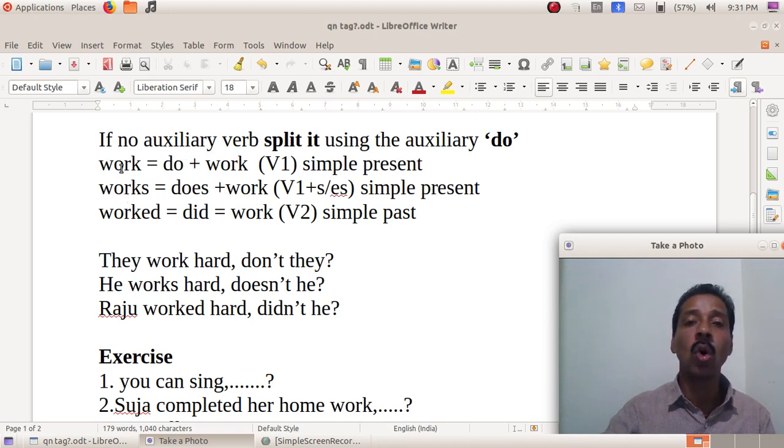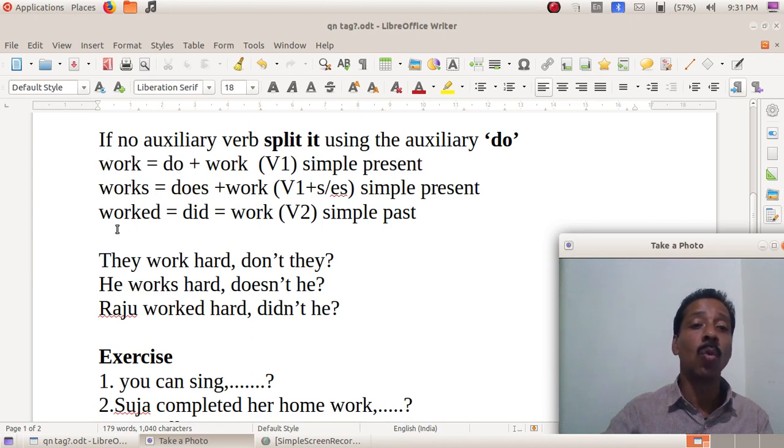Work is the V1 form of the verb, so we split it using the first form of do: do plus work. If it is works, the S or ES form, which is also V1 plus S or ES, it is does plus work.